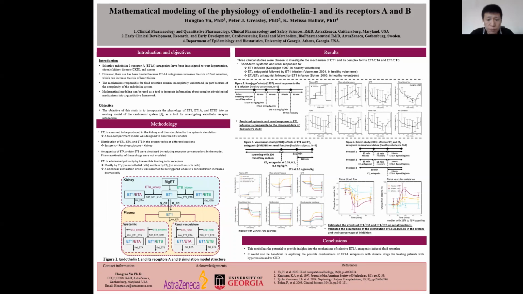In the results section, 3 clinical studies were used to investigate the mechanism of ET1 and its complex forms, ET1-ETA and ET1-ETB, and their hemodynamic effects on the cardiorenal system. First of all, the Kashiger and Werman studies investigated the renal response to ET1 infusion and ETA antagonists with different dose